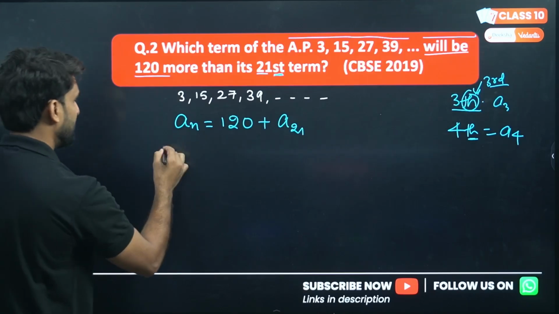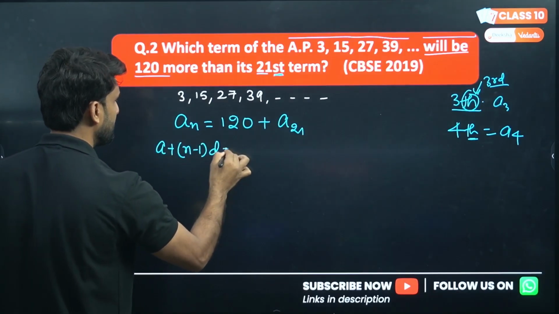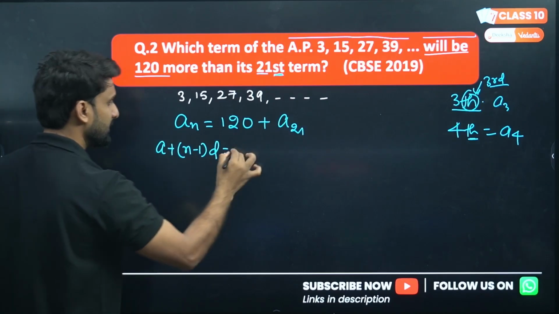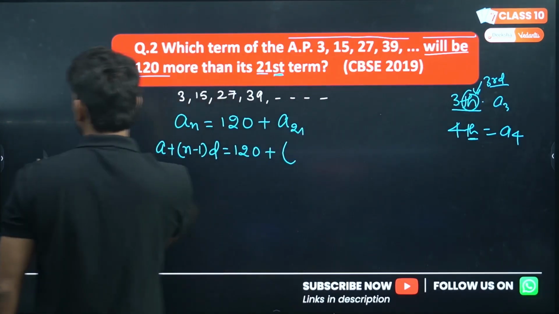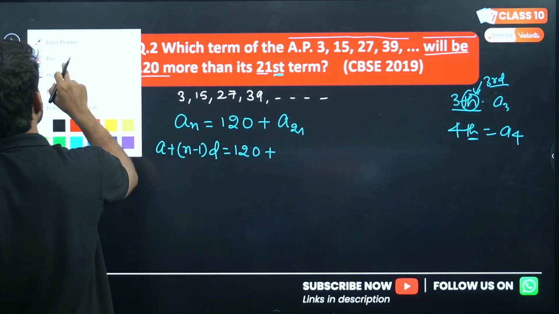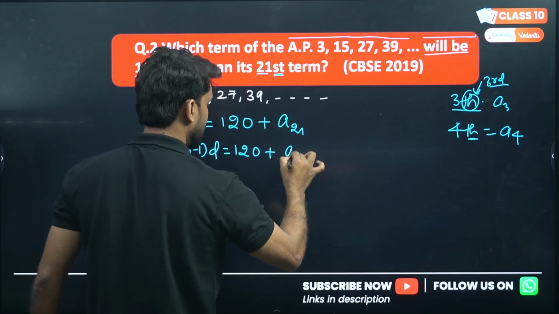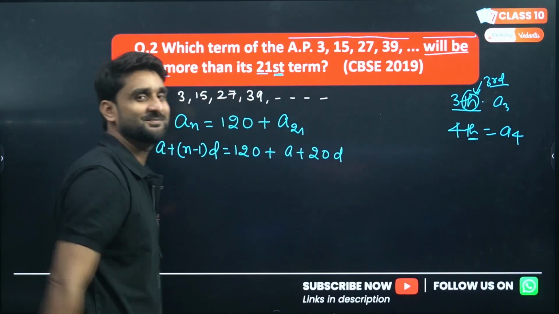For an, we can write the formula a plus n minus 1 into d. And for a21, what can we write, my dear lovely kids? a plus 20d, because 21 is here.